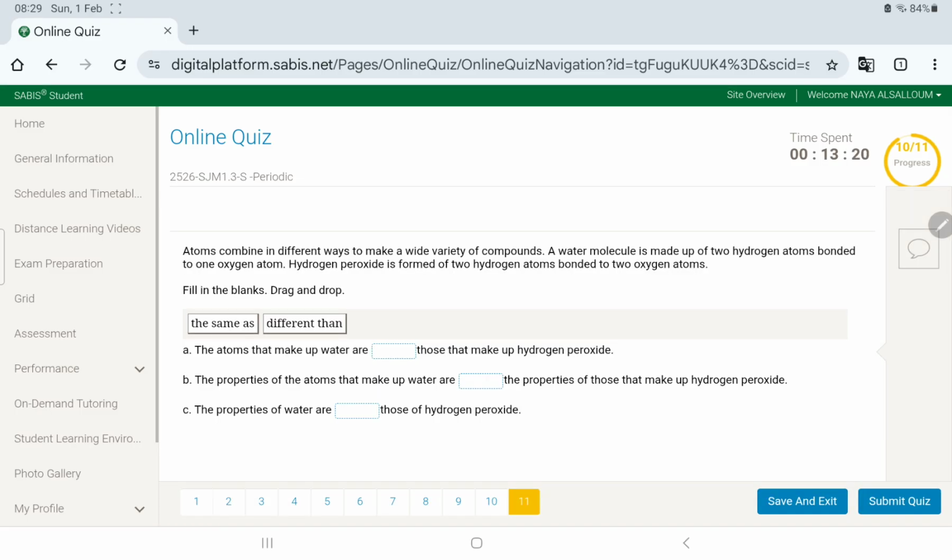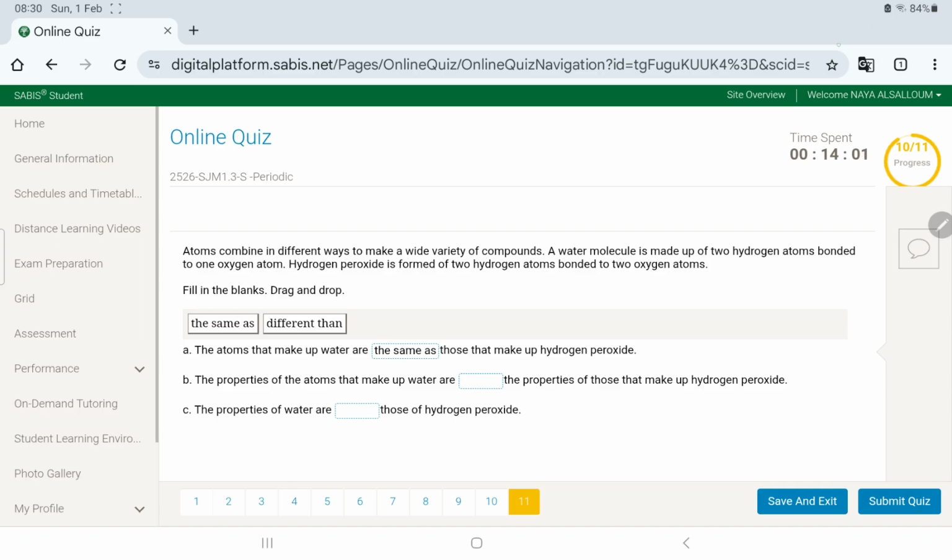Now, atoms combine in different ways to make a wide variety of compounds, right? A water molecule is made of two hydrogen atoms bonded to one oxygen. Hydrogen peroxide is made of two hydrogen and two oxygen atoms. Now, the atoms that make up water. Let's see. Water. Now we're only focusing on the atoms. Okay? Hydrogen, oxygen. Here also hydrogen and oxygen. So the atoms are the same.